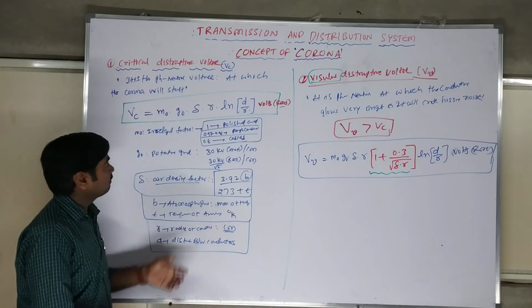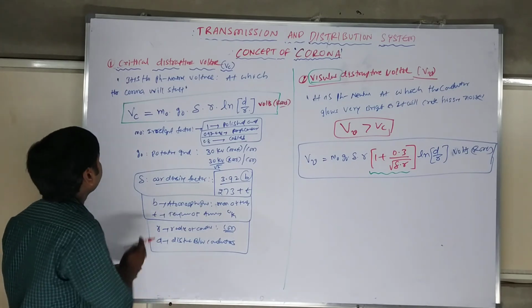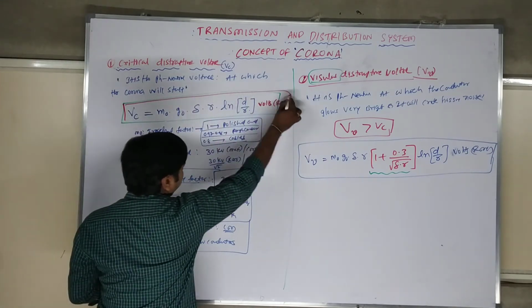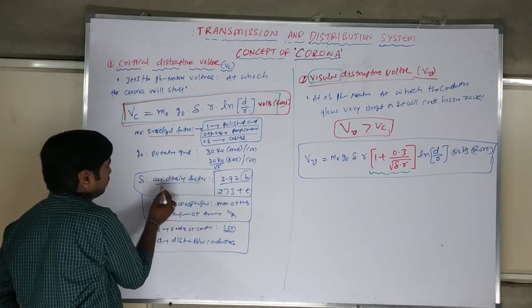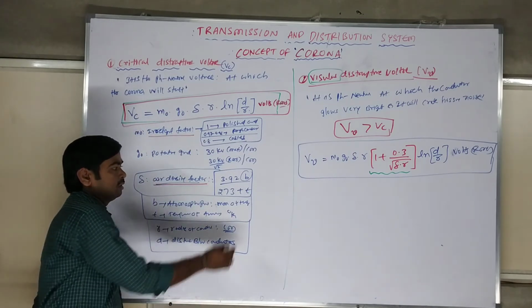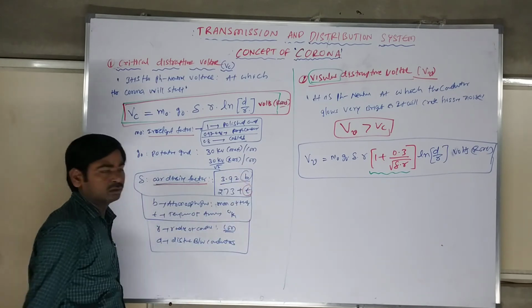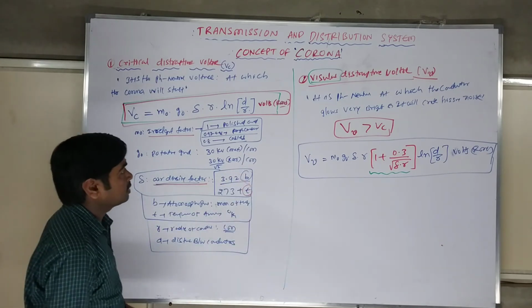This is the general formula for your critical disruptive voltage. In each formula, what is going to happen is the irregular factor, the air density factor, and temperature and pressure will come into the picture. I hope you understand it.